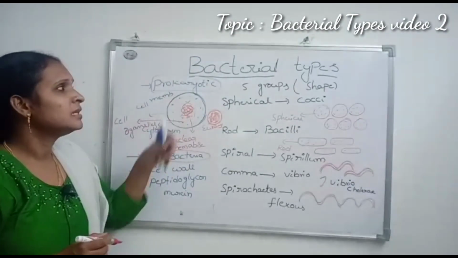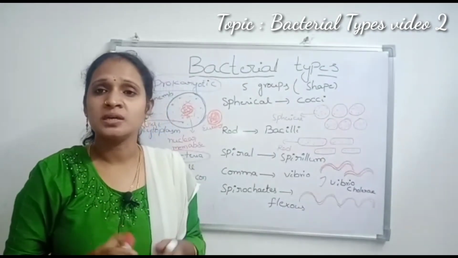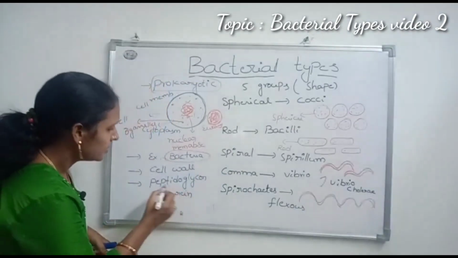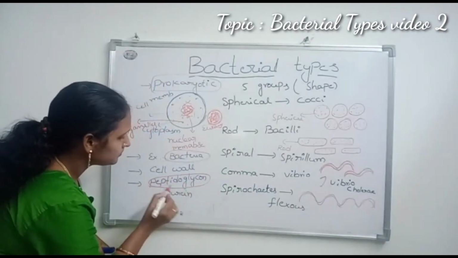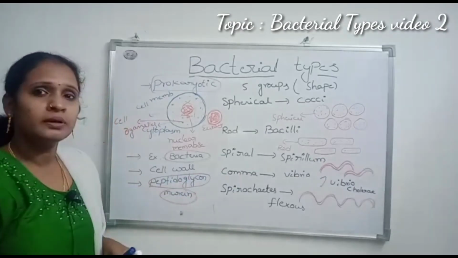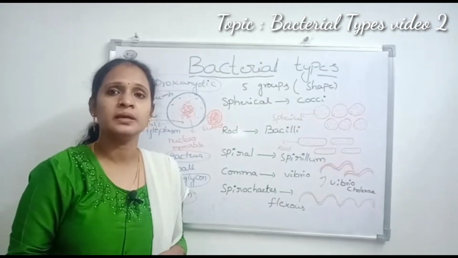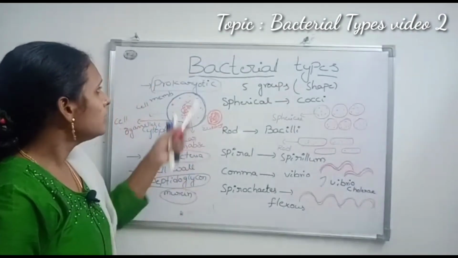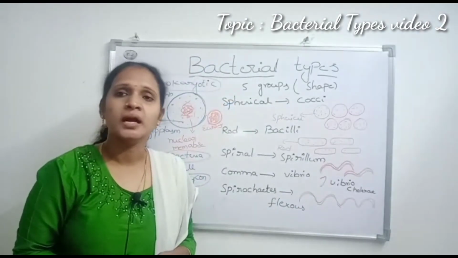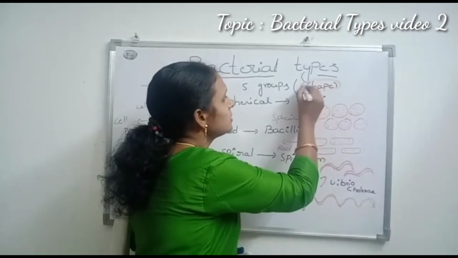And next, these bacteria can survive in any atmospheric conditions because they have a cell wall. This cell wall is made up of peptidoglycan or murein. That's why they can easily survive in any atmospheric conditions. And these bacteria are mainly classified into 5 groups based on their shape.